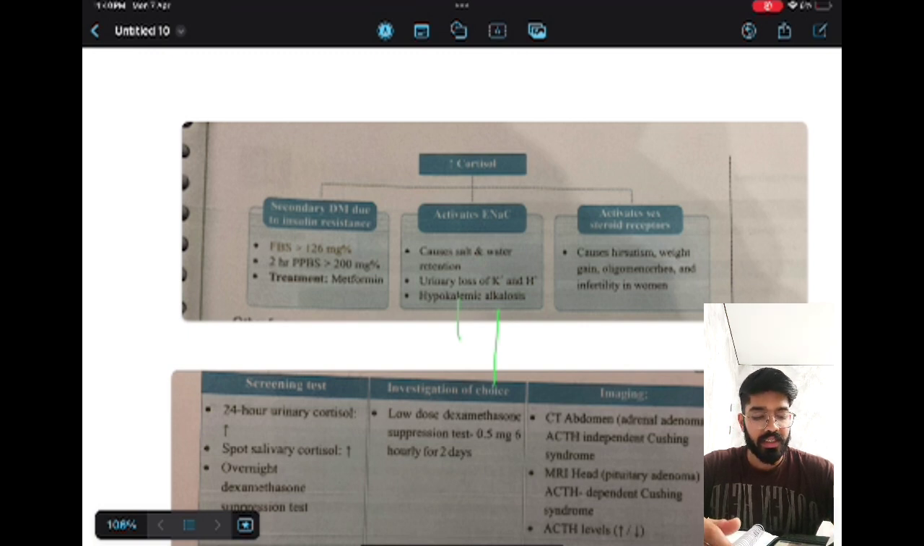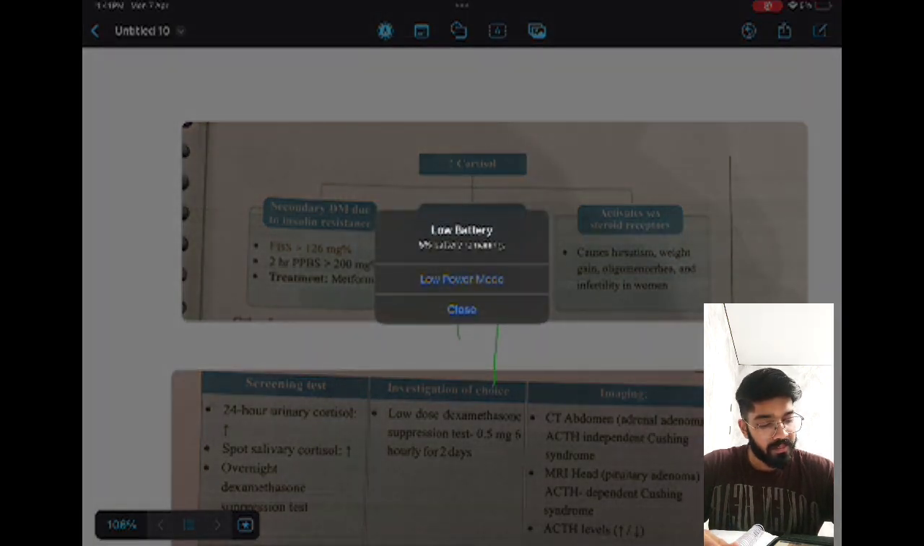And secondly, urinary loss will be there. Urinary loss of potassium ions and hydrogen ions will be seen. It is also called hypokalemic alkalosis, you can see here.